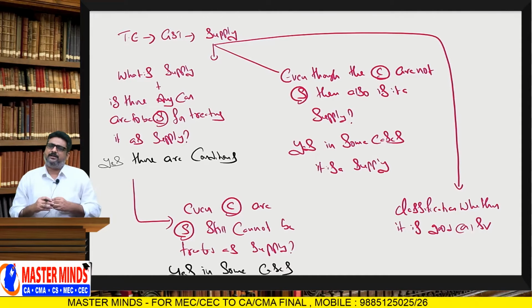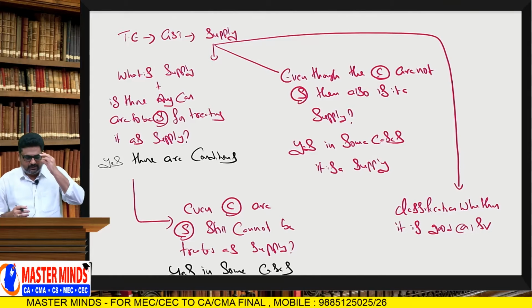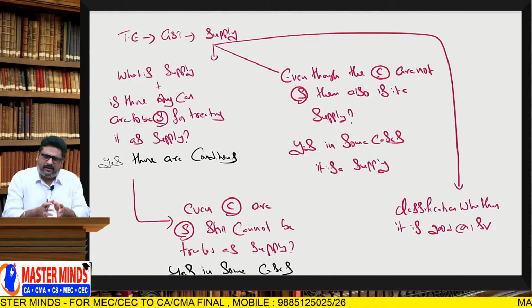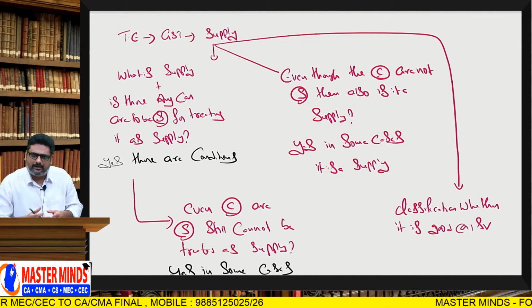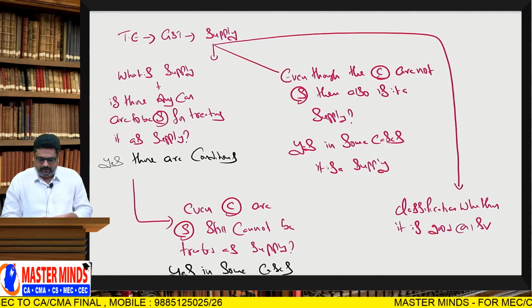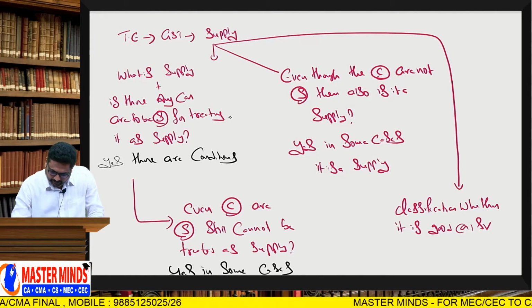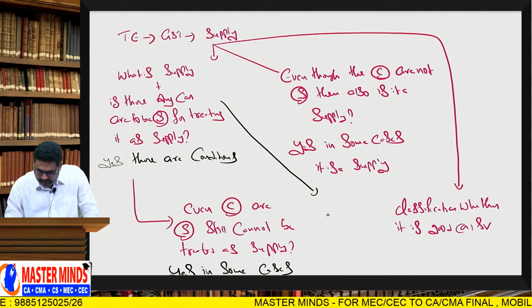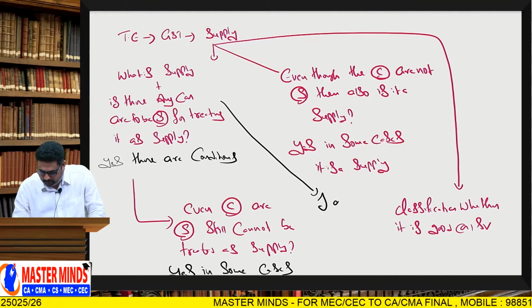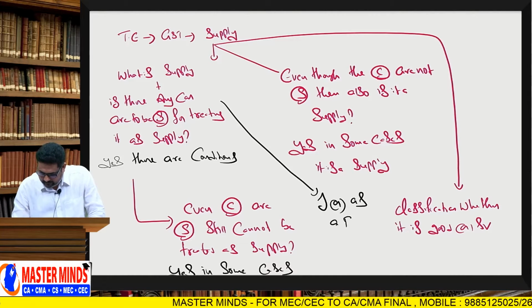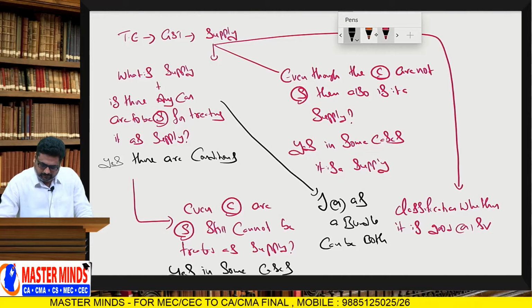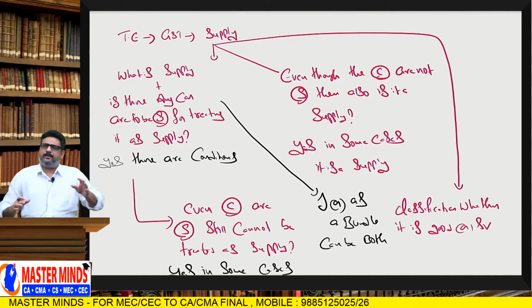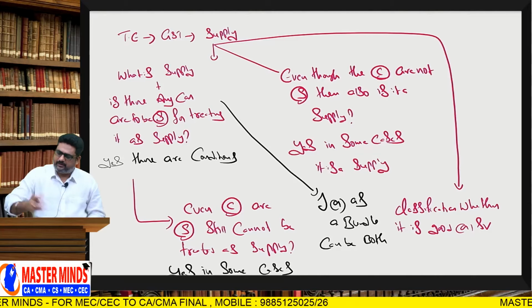Sir, supply means, definitely what we can say is, is it to be supplied individually or as a bundle? It can be done in any way. That means supply can be made individually or as a bundle. Can be both. So here what we can say is, the taxable event with respect to GST is supply.